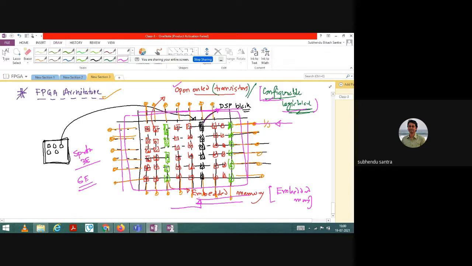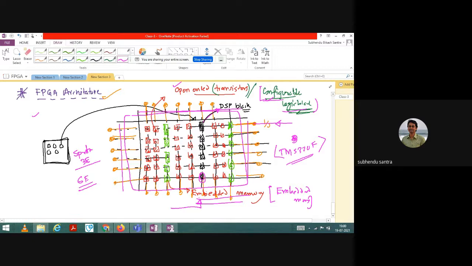I will talk in more detail about the FPGA architecture and its applications. Maybe I should also discuss the TMS series architecture, TMS 320. That architecture I will discuss next class. This is the DSP architecture. You need to understand that architecture, because you see here DSP blocks are available. These DSP blocks are available inside the FPGA.